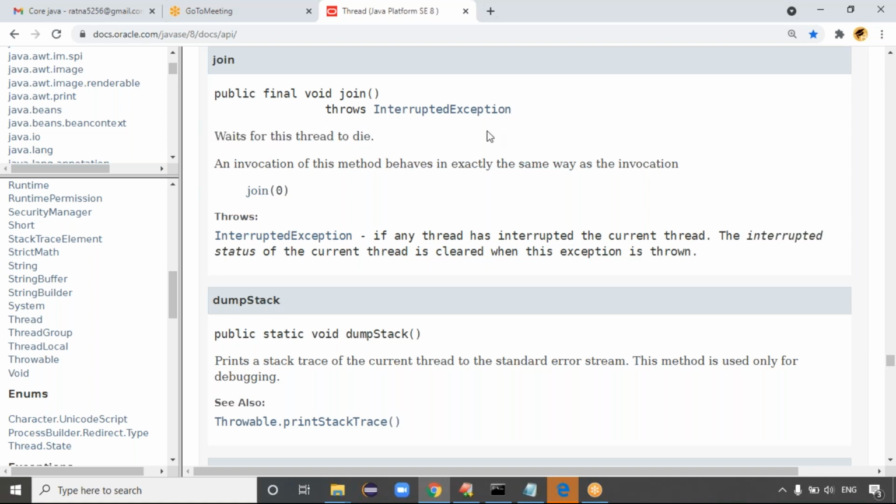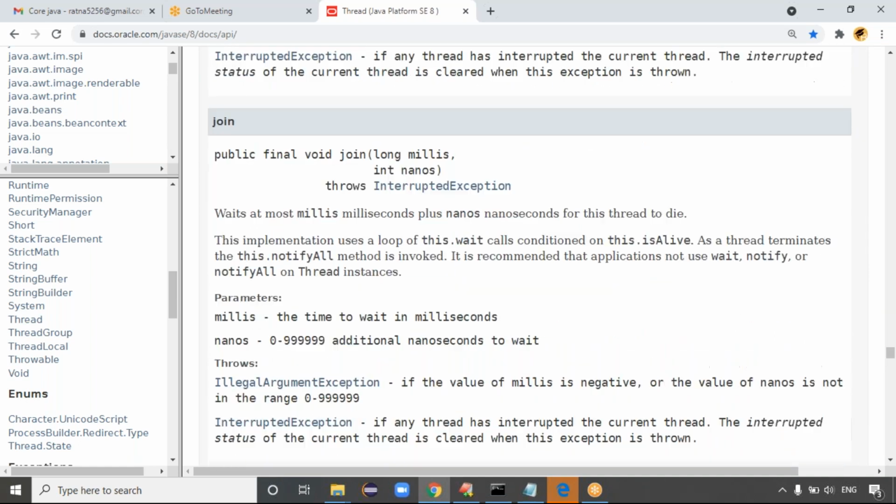Wait for this thread to die means: first let me complete this work, and let this thread die. The remaining threads you don't disturb. Okay, is that point clear? So the remaining threads wait for this thread to die. Exactly, that is called join, guys.